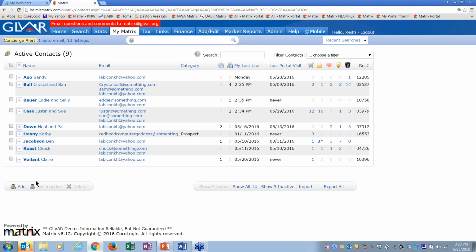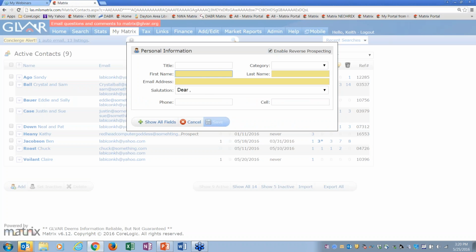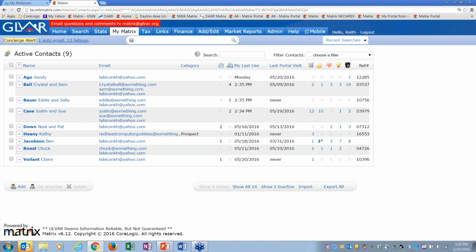Now in Matrix, when you go and add a new contact, you'll notice something different is you need to have 3 pieces of information: first name, last name, and email address. Okay. In Fusion, when you had a contact, you didn't have to give them an email address. So for some people, you didn't have to give an email address in there. Okay.